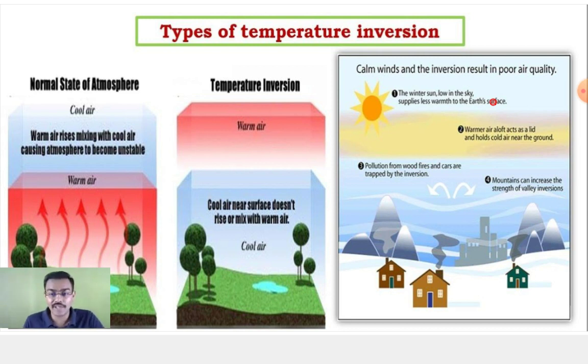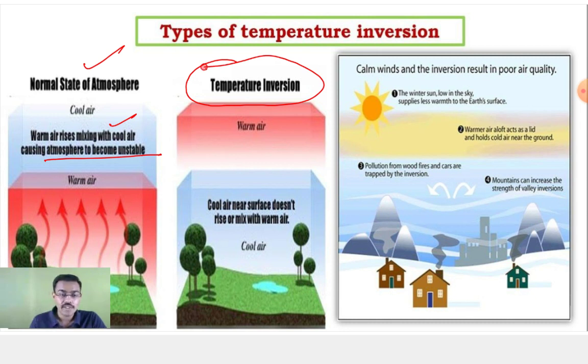In cloudburst, generally you find cumulonimbus clouds. Okay, normal state of atmosphere: you have warm air, you have cool air. As the air is rising, you have the cold air. When the warm air rises, mixing with the cool air, it causes the atmosphere to become unstable. But there is a term called temperature inversion. Temperature inversion: cool air near the surface does not rise or mix with the warm air.